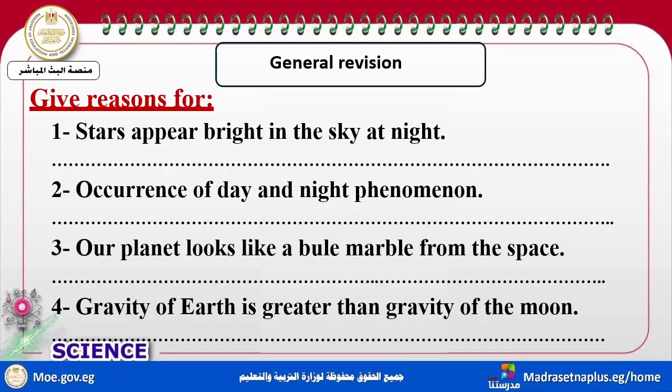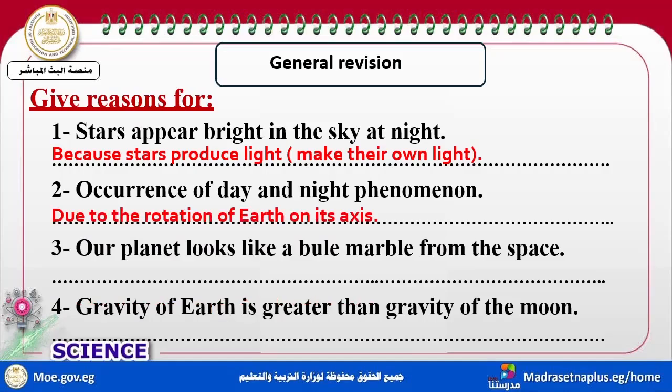Give a reason for: stars appear bright in the sky. Stars appear bright in the sky because they produce their own light. The cycle of day and night, the repetition of day and night, is a consequence of the rotation of the earth around its axis.